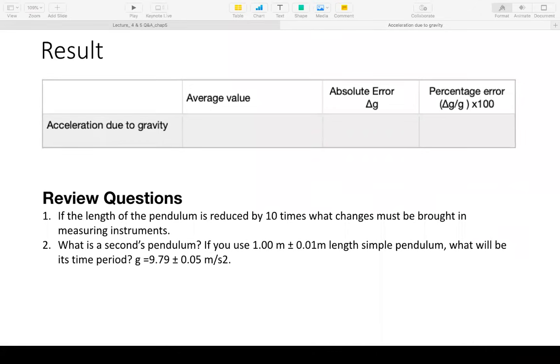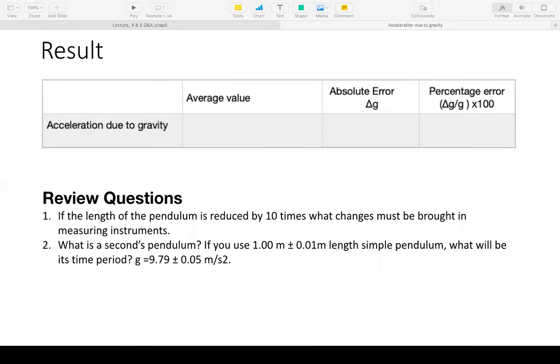Ma'am, we can take a smaller scale. Smaller scale. Is that what you said? An appropriate scale that would measure its length. Yeah, so even a 30 centimeter scale can measure 10 centimeters, right? What is more relevant is the least count of the scale. The vernier caliper should be used in such a case.